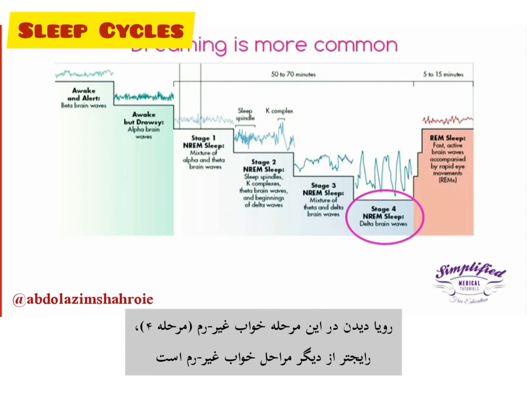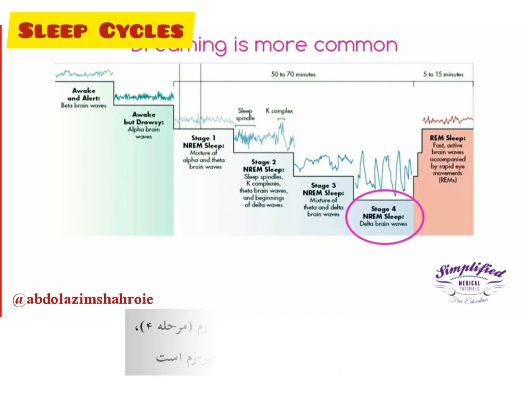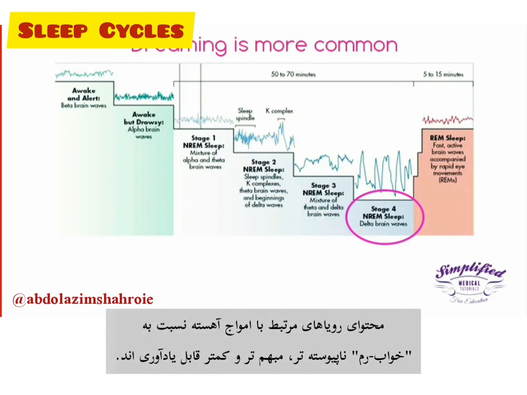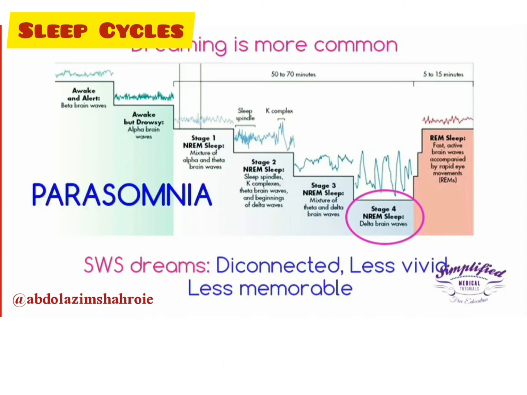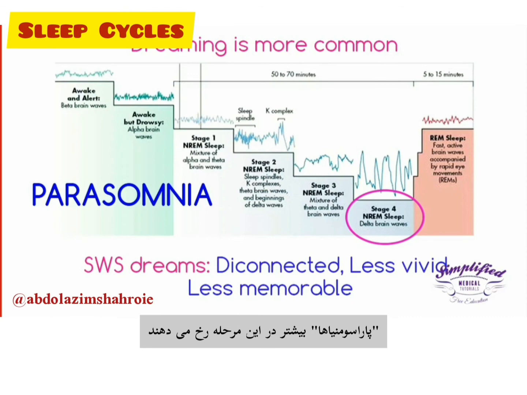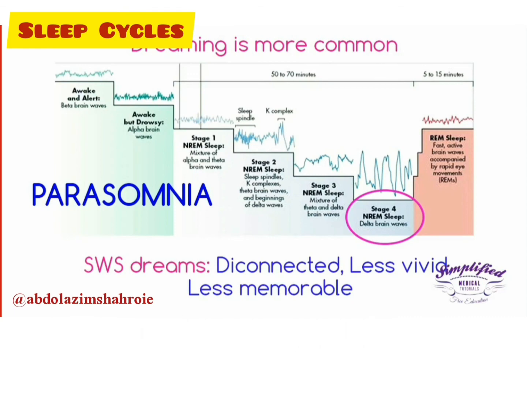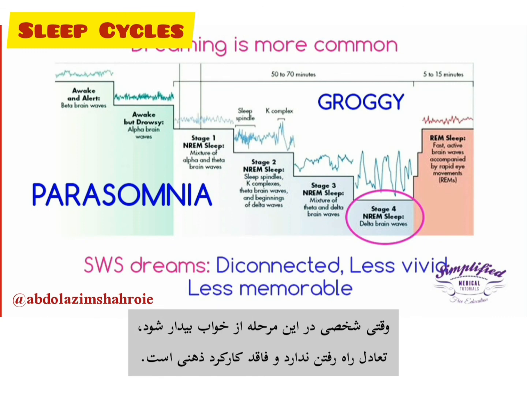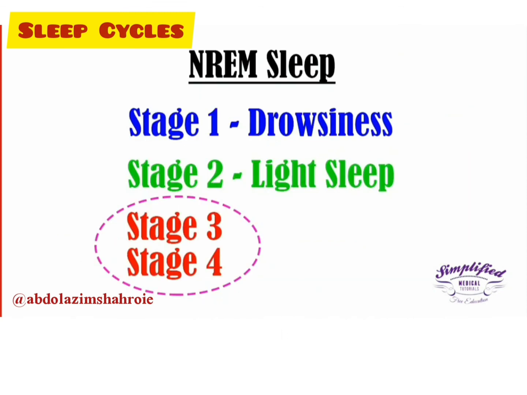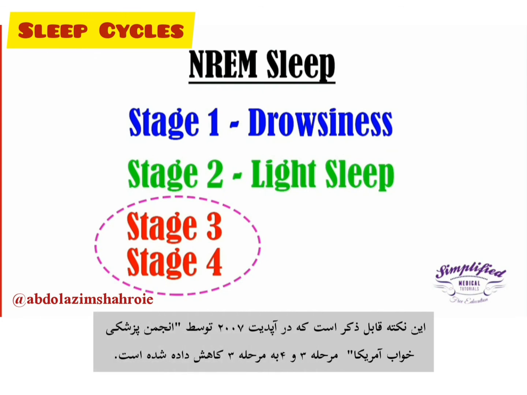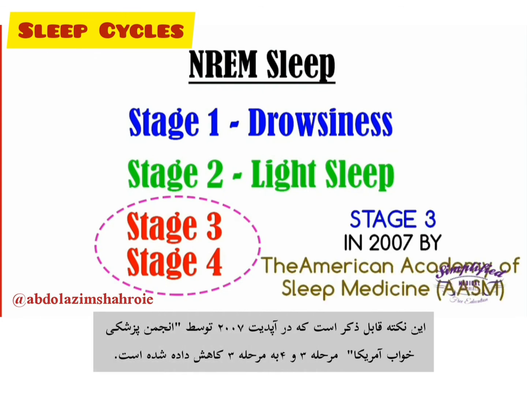Dreaming is more common in this stage than other stages of NREM sleep. The content of the slow wave sleep dreams tends to be disconnected, less vivid, less memorable than those that occur during the REM sleep. Parasomnias most commonly occur in this stage. A person will typically feel groggy when awoken from this stage and the mental performance is somewhat impaired. This phenomenon is called the sleep inertia. It is important to note that stage 3 and stage 4 have been reduced to stage 3 in the 2007 update by the American Academy of Sleep Medicine.